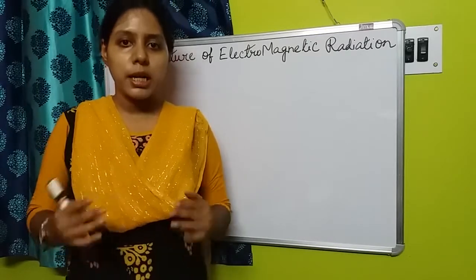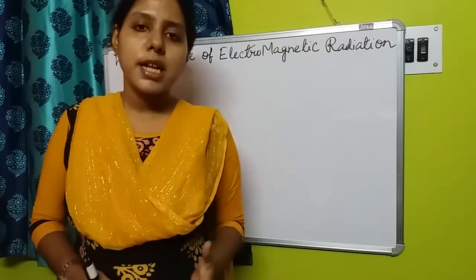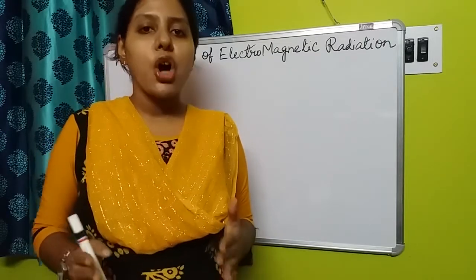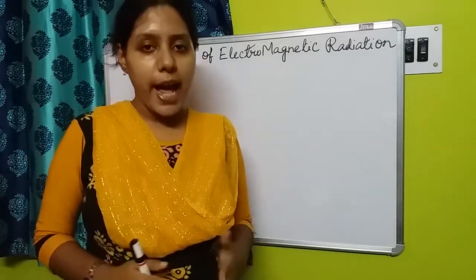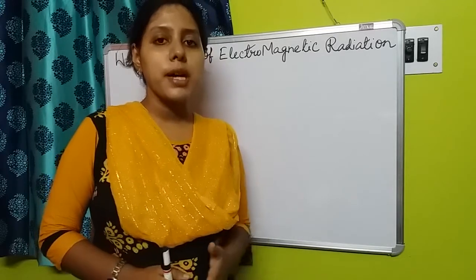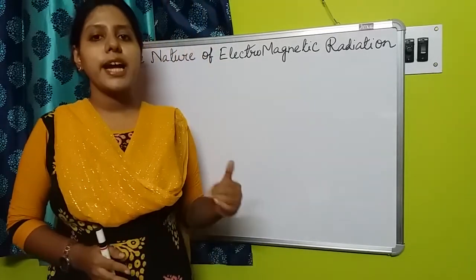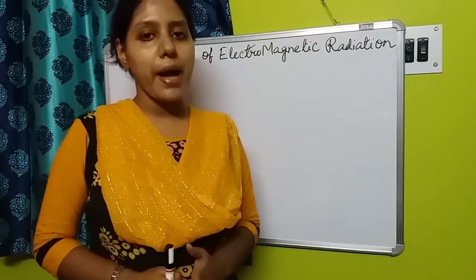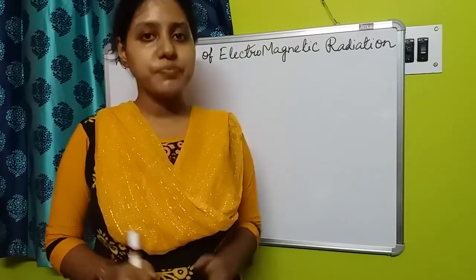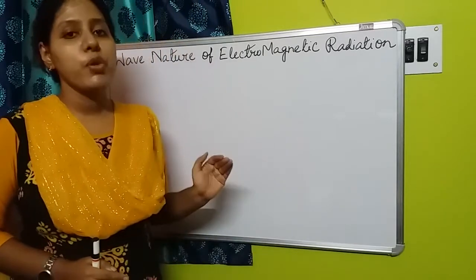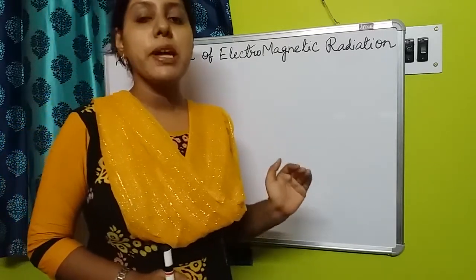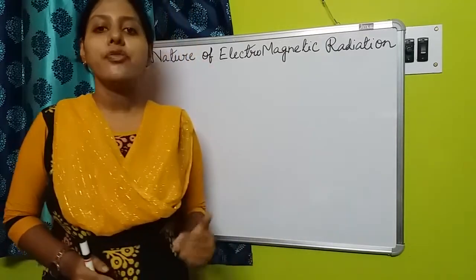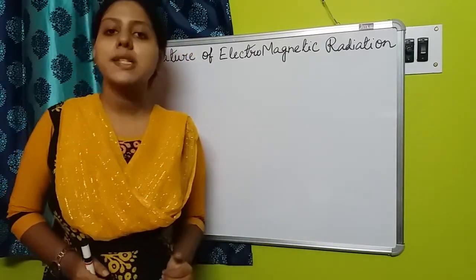So from that part, scientists felt the requirement of another theory, and for that purpose, other research works developed the idea of the particle nature of electromagnetic radiation. Clear? So first we will discuss different experimental facts from where the particle nature of electromagnetic radiation was developed.